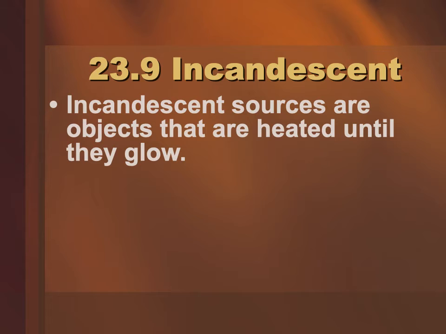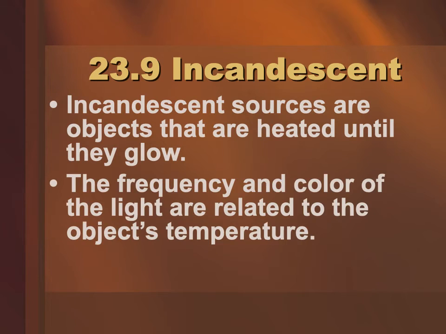Incandescent lighting. Incandescent sources are objects that are heated until they glow. This is your traditional light bulb, which you guys probably don't see very many of anymore. They had a wire inside that got heated very hot, and then it glowed. You also will see this on an electric stove, electric heaters, hair dryers. I think you can see it inside the hair dryer. But things that are really, really hot tend to glow. Oh, a wood burner, a wood stove, wood burning will do this as well. And the frequency and color of the light are related to the object's temperature.